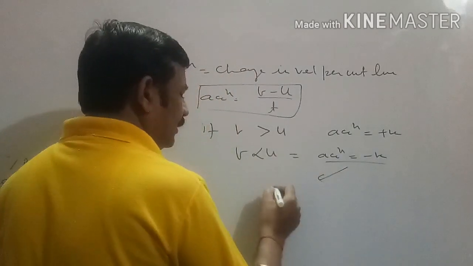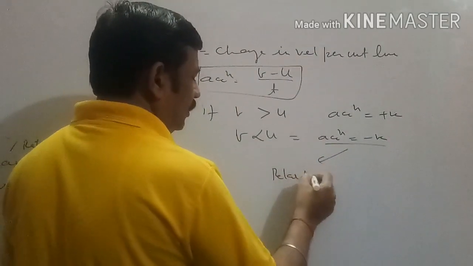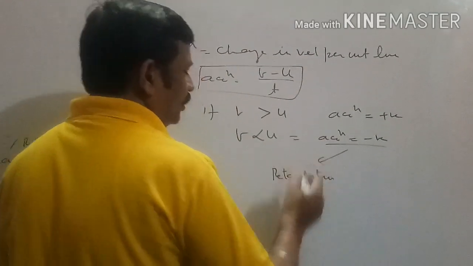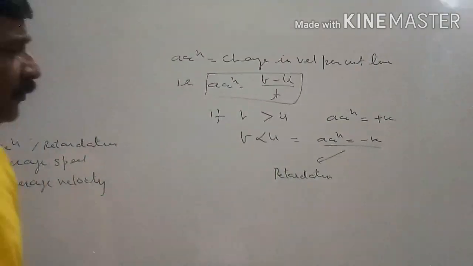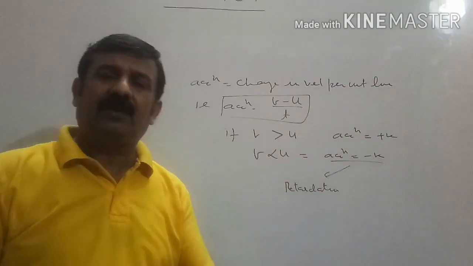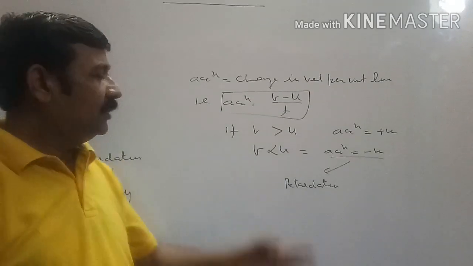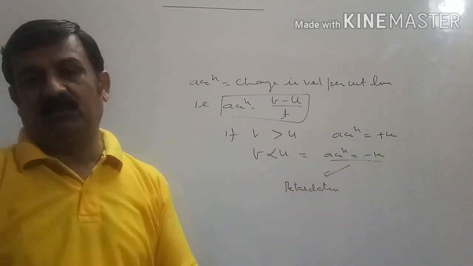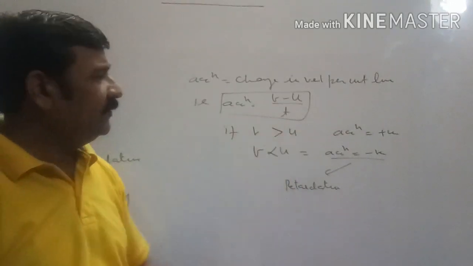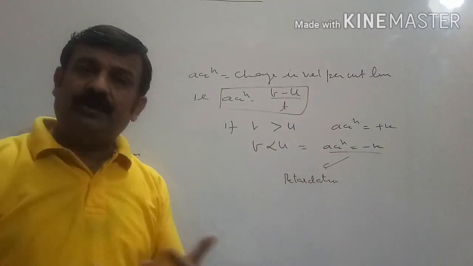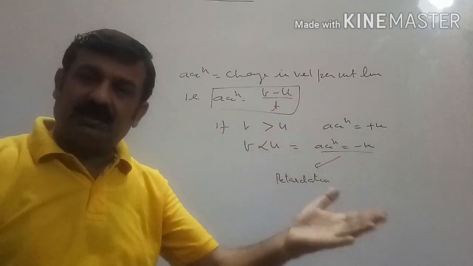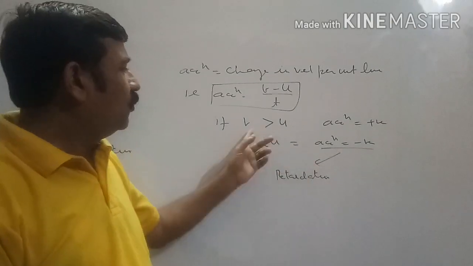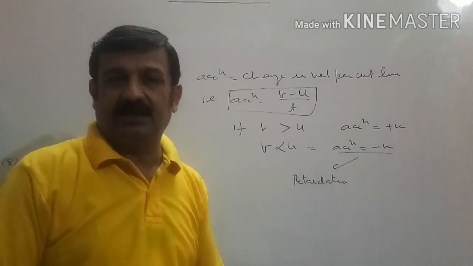This negative acceleration is also called retardation. So when the body is moving in such a manner that its final velocity is less than initial velocity, then we say that the body is performing retarded motion. Body is having negative acceleration. Otherwise, if the body is moving in such a manner that final velocity is more than initial velocity, then the body is said to be having positive acceleration.